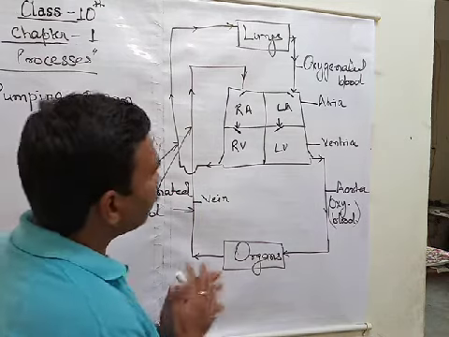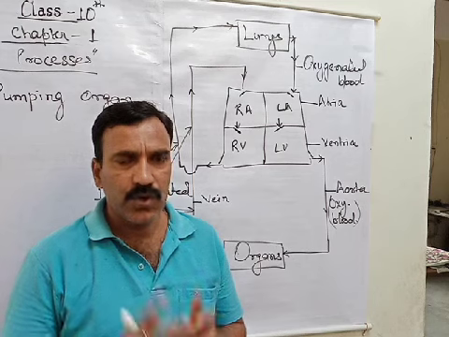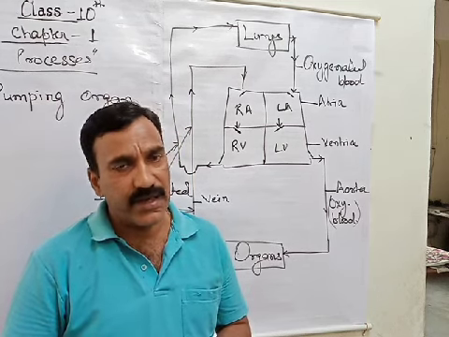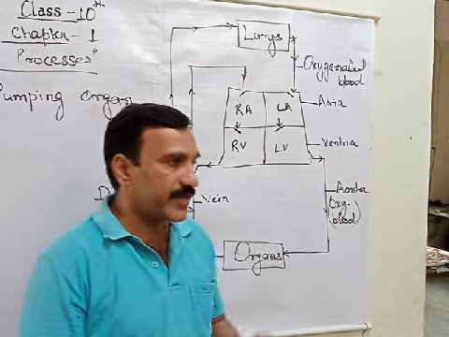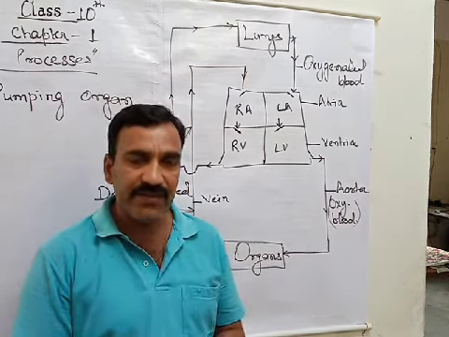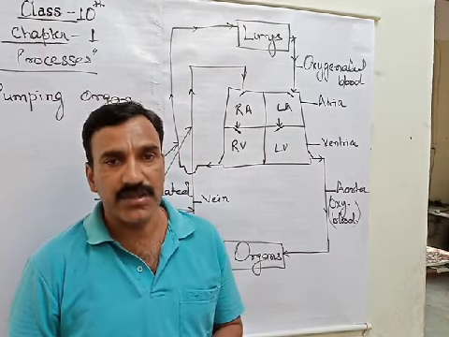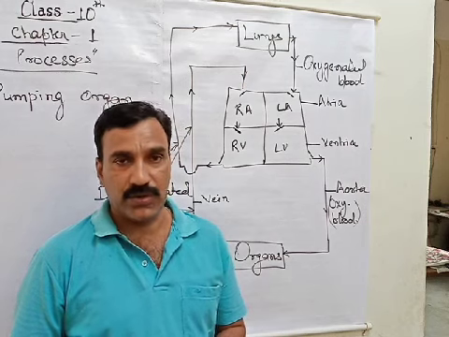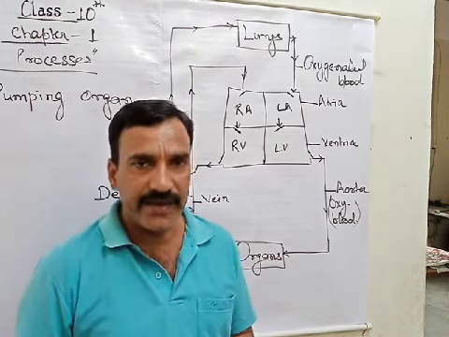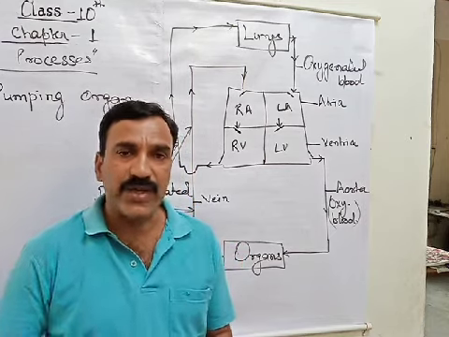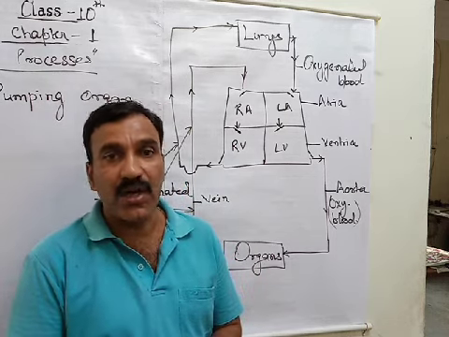Now, dear students, if we say artery, the first thing which comes to our mind is that artery contains oxygenated blood. Got it? And if we say vein, the first thing which comes to our mind is that vein contains deoxygenated blood. But that is not the truth. We simply say so to distinguish or identify them, but artery doesn't mean to carry oxygenated blood, and vein doesn't mean to carry deoxygenated blood.